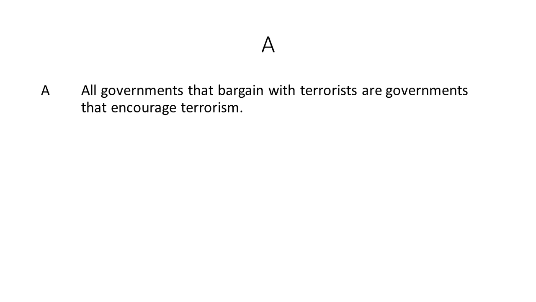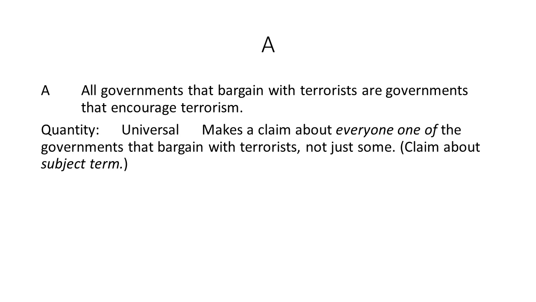So here's an example of a type A proposition. All governments that bargain with terrorists are governments that encourage terrorism. So, all S are P. The quantity here is universal, in the following sense. It makes a claim about every one of the governments that bargain with terrorists, not just some of them, but all of them. So quantity is a feature of the subject term.